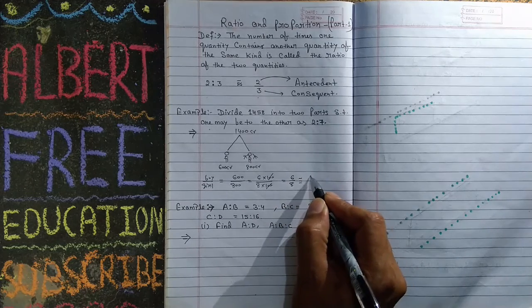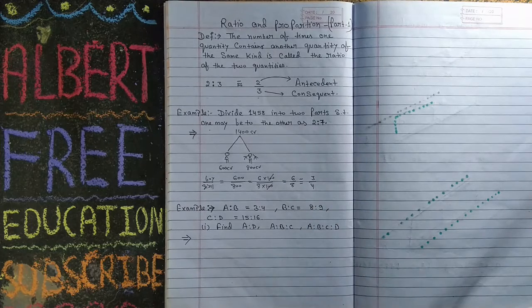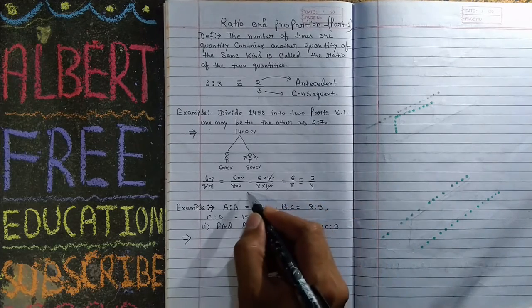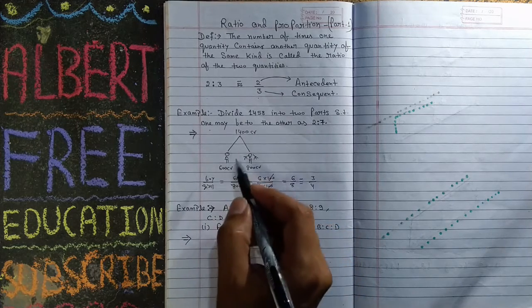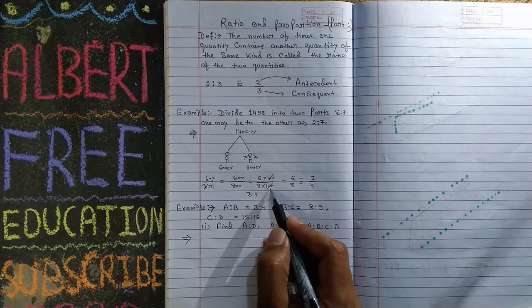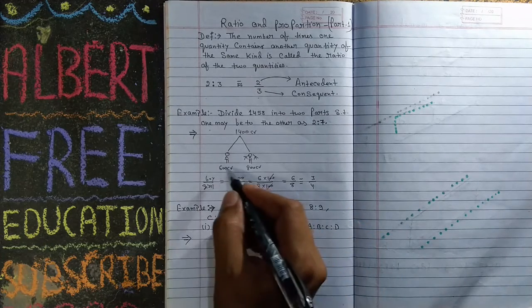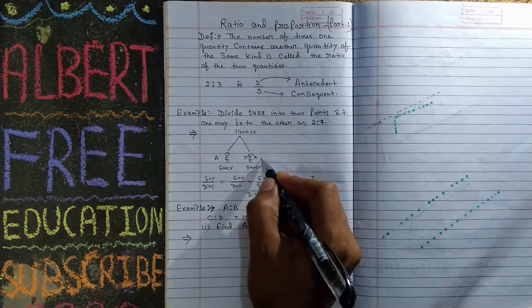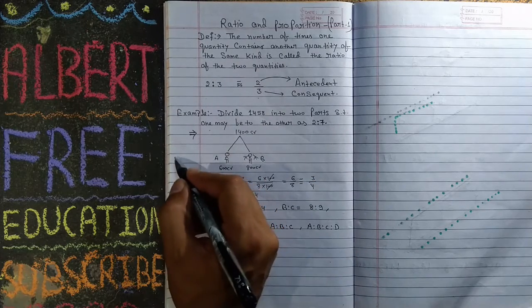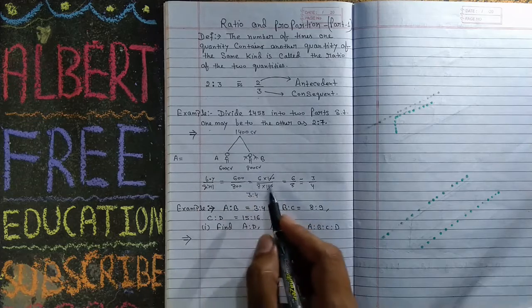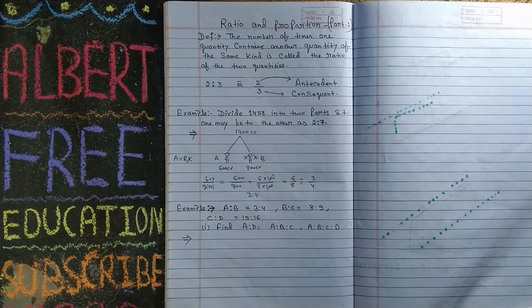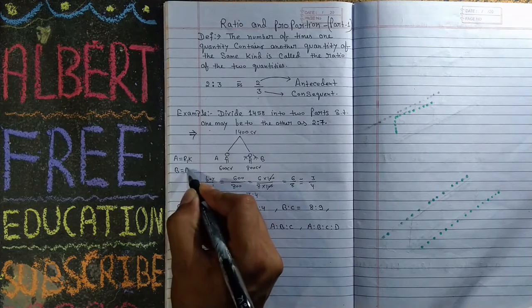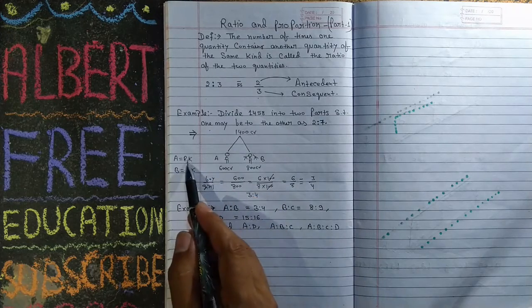This is similar to 3:4, since 2 threes are 6 and 2 fours are 8. Whenever you write a ratio, it means that from the original value you have cut a common value. If this is A and this is B, you can write A is equal to ratio 1 into a constant, and B is equal to ratio 2 into a constant.